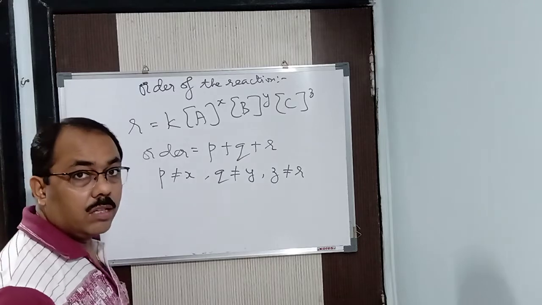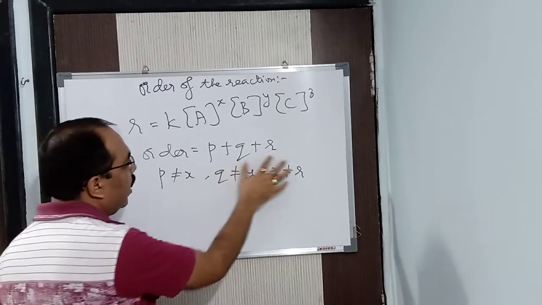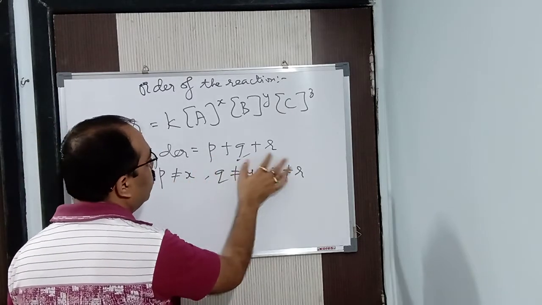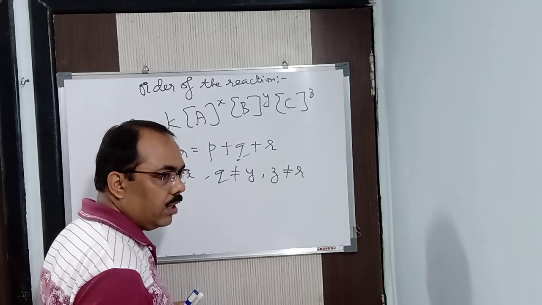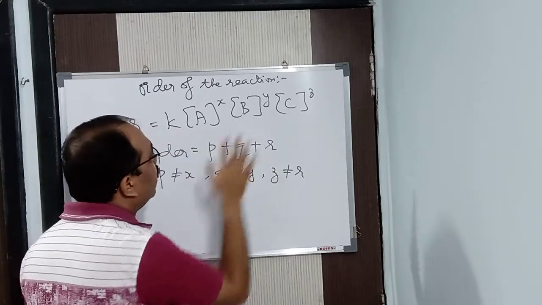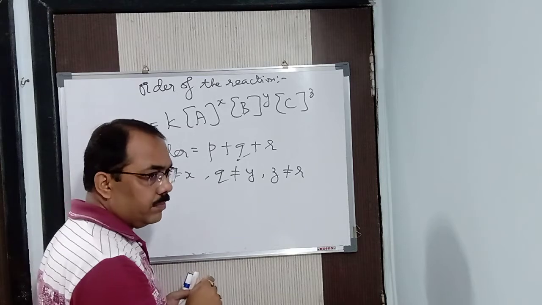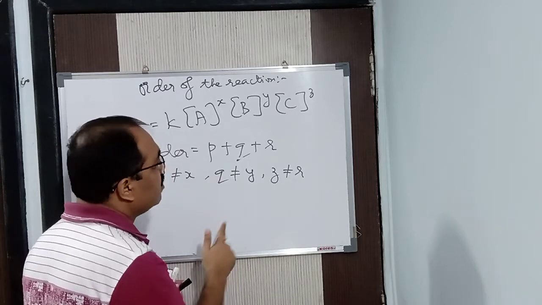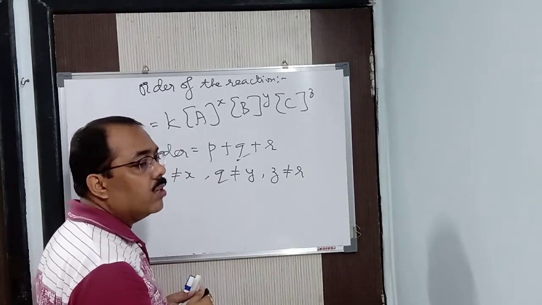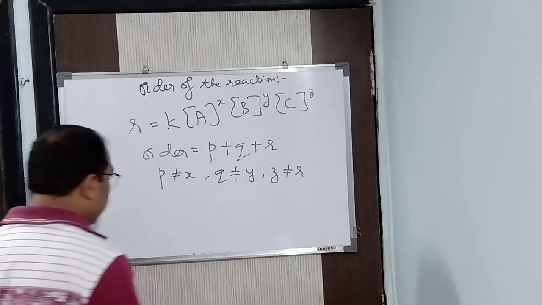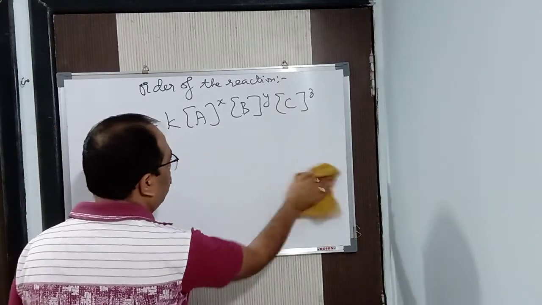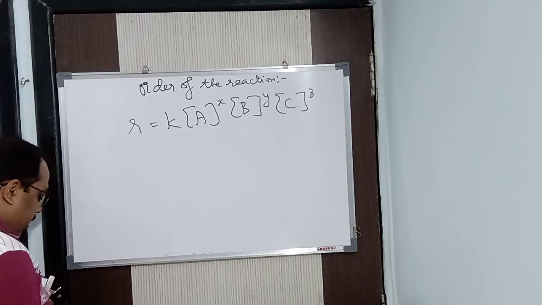For that reason, P, Q and R are determined experimentally, because when you see a particular reaction, it is not necessary that X, Y and Z are the actual powers. Now you might not be following. Let me give an example to you, then you will understand it.